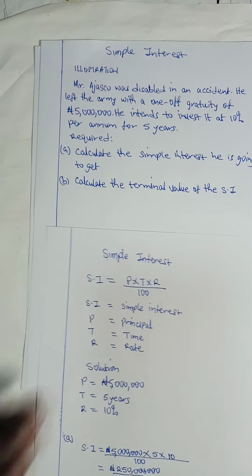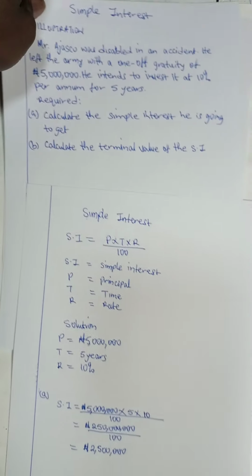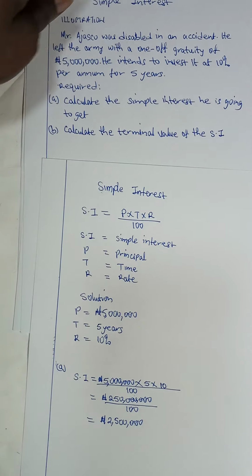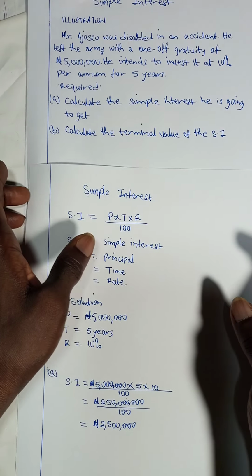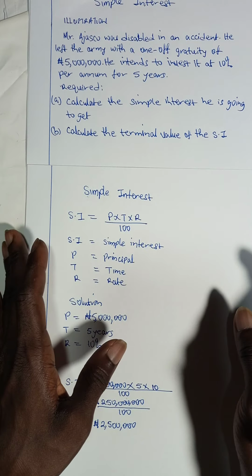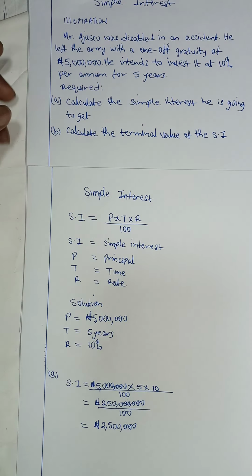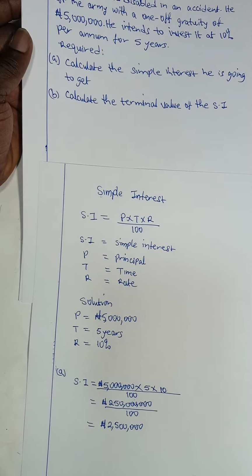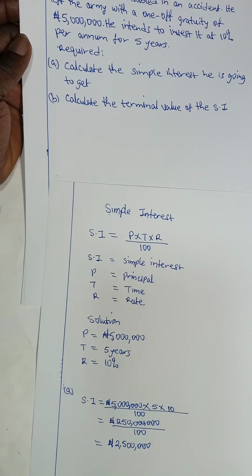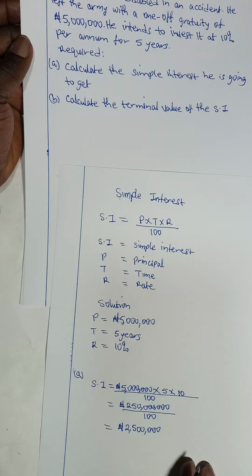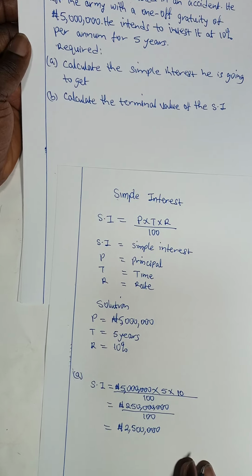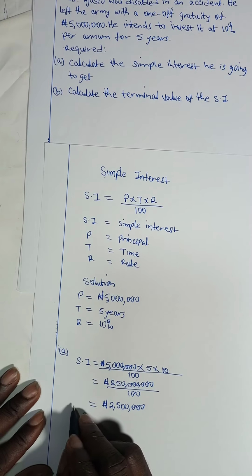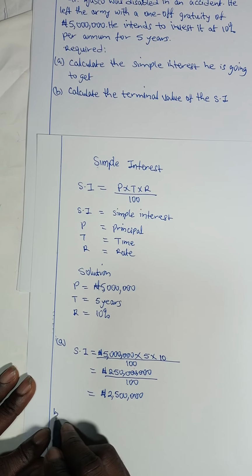So the next one now, B, says calculate the terminal value of the simple interest. That is the total amount Mr. Ajasco is going to receive at the end of the whole investment. That's what we want to calculate now. And how do we calculate that one? We say the simple interest plus the principal. So let's write the formula for calculating the terminal value.